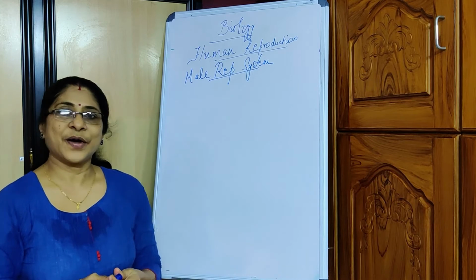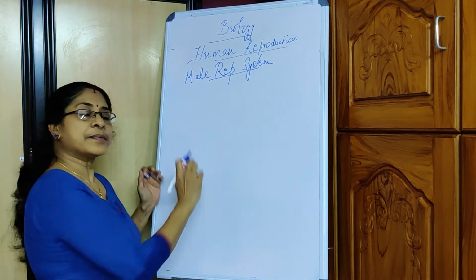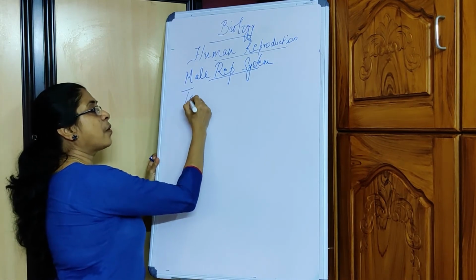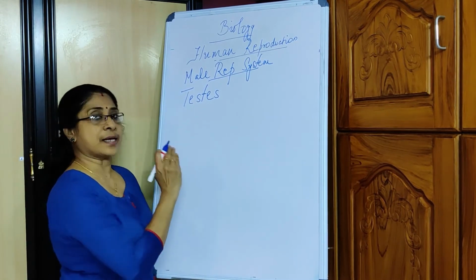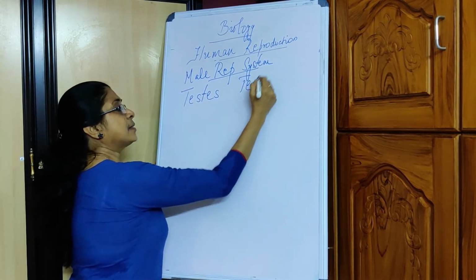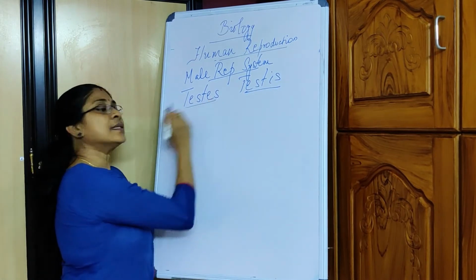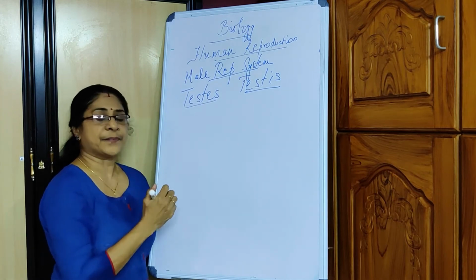Let us now study about the male reproductive system. The male reproductive system consists of a pair of testes. Okay, T-E-S-T-E-S. T-E-S-T-I-S is a singular. Testes is plural. So there's a pair of testes.